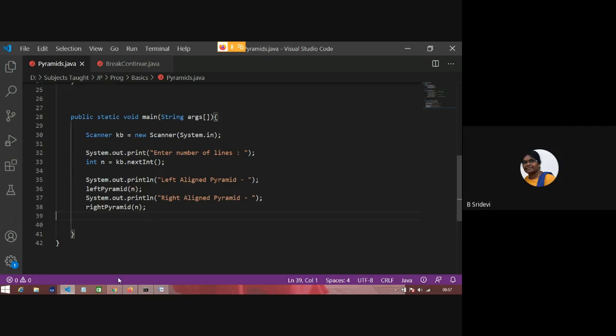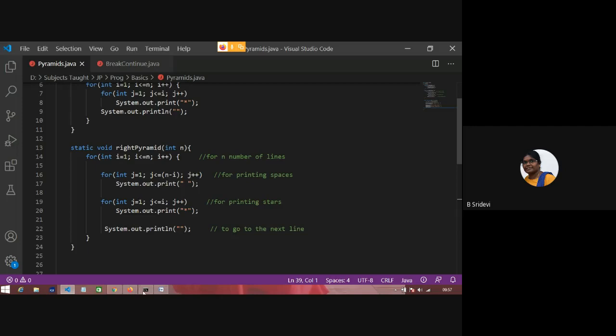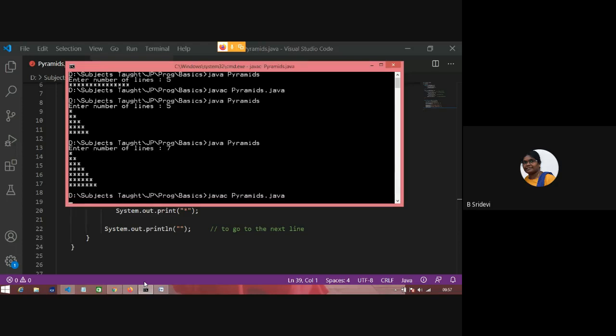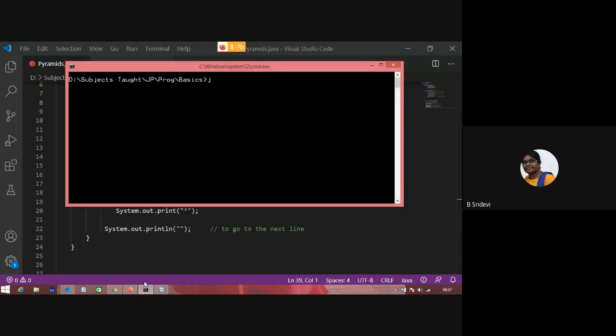Okay, so I'm thinking that my program works well, so I'll see. So there are no errors. So number of lines. First one is a left aligned pyramid and the second one is a right aligned pyramid. Is it okay for you? Have you understood?